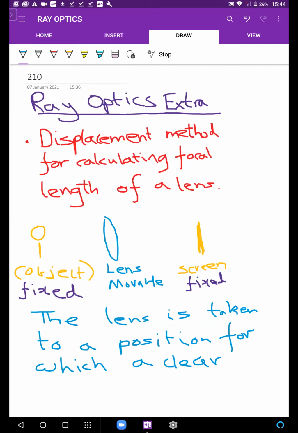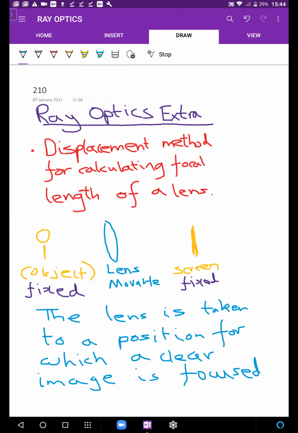So there will be a position where a clear image will be focused on the screen.